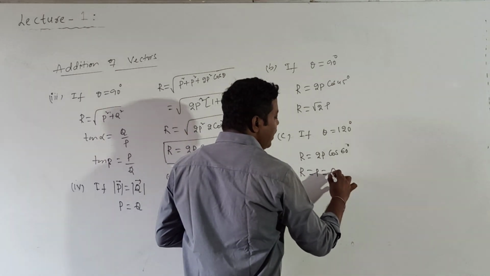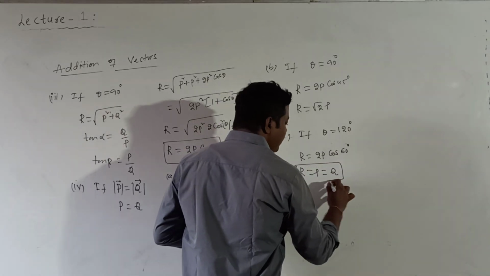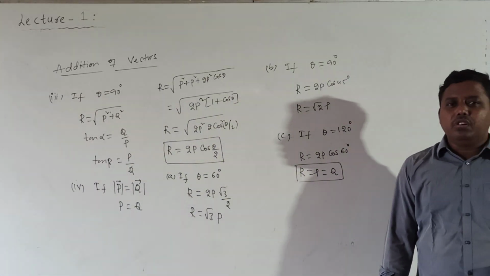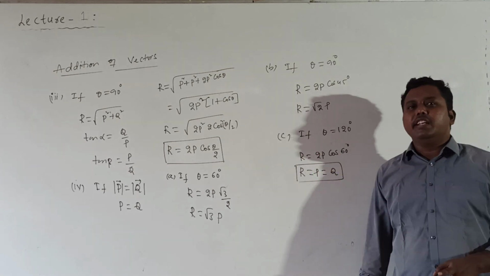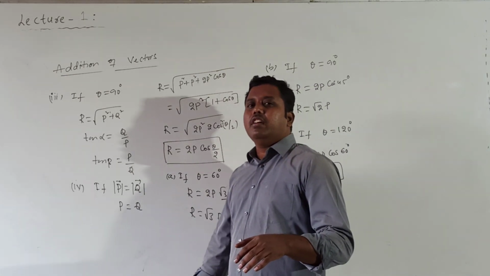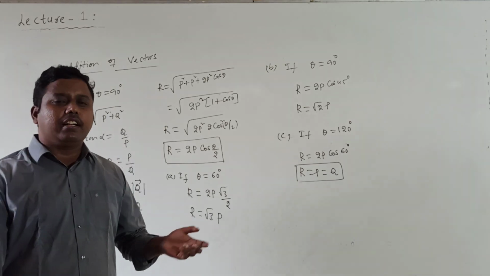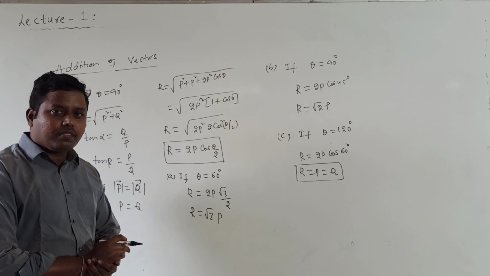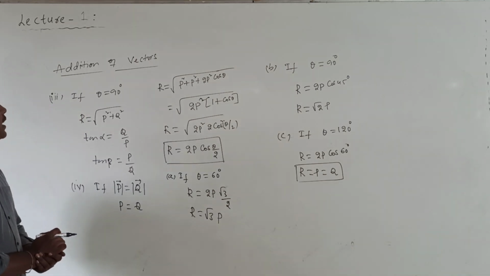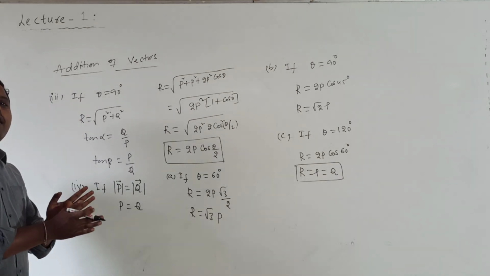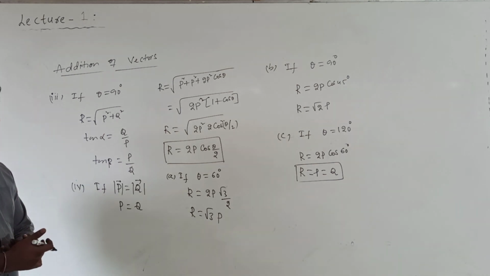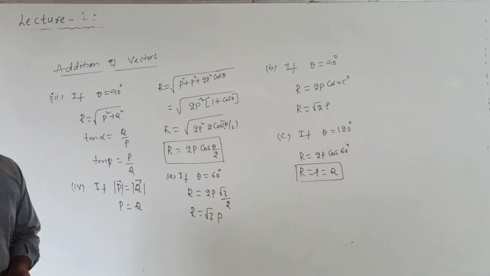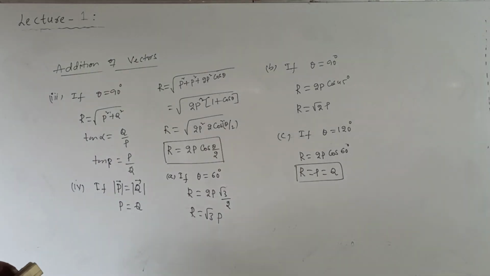R value is equal to P, but P value is equal to Q. So whenever the resultant of two vectors of equal magnitude, acting at an angle of 120 degrees with each other, then the resultant value is equal to the magnitude of either vector. That is, R value is equal to P, which is equal to Q. So these are some special cases related to the parallelogram law. While doing numericals also, many questions are based on this parallelogram. So this is one law for vector addition.